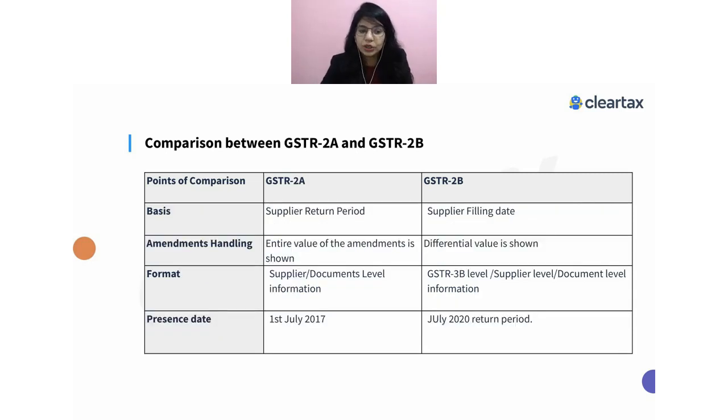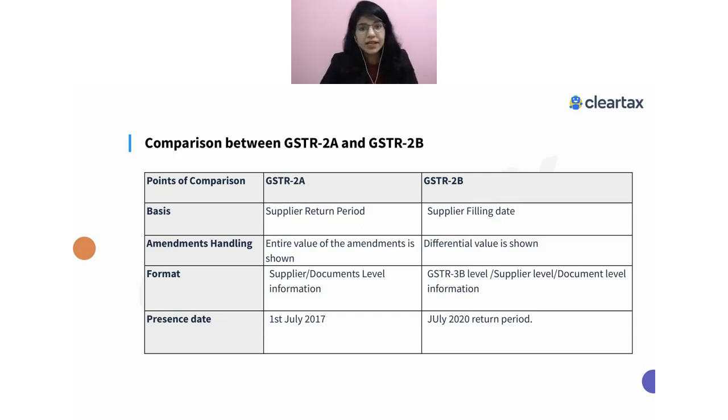Then, as I told you, 2A is based on the supplier's return period. But when we talk about 2B, it is based on the supplier's filing date. Again, the next part was amendment handling. When we talk about amendment handling, in GSTR 2A, you will be able to see both the original document as well as the amended document.